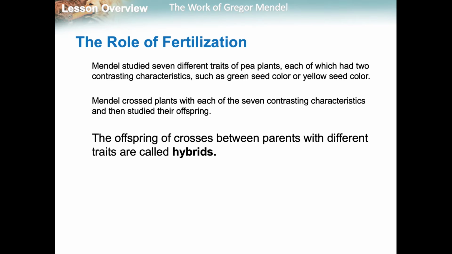Mendel studied 7 different traits of these pea plants, each with 2 contrasting characteristics, like green versus yellow. And he crossed the plants with each of these 7 contrasting characteristics to see what would happen to their offspring. A cross between parents with different traits produces hybrids. Those like the self-pollinating ones are called true breeding. The ones that are crossing different traits are called hybrids.